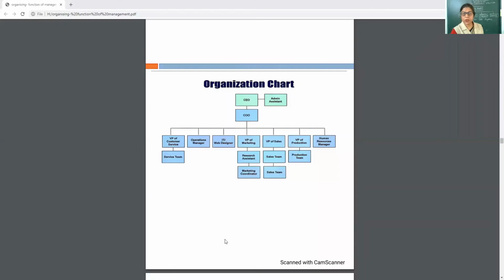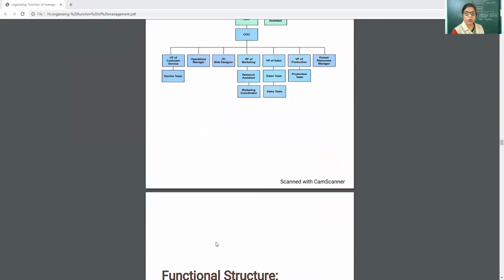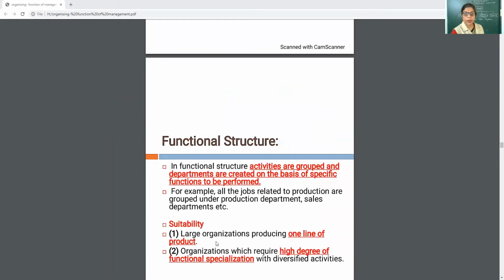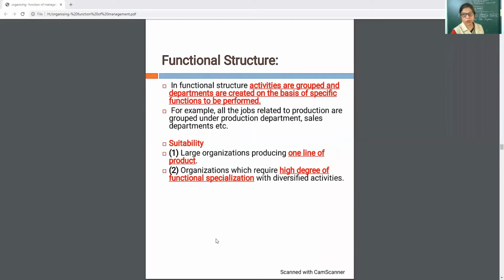Now see, this is an organizational chart. In different organizations that may be different, like CEO. Then there are two types of organizational structure, functional structure and divisional structure. Today we are going to complete functional structure.